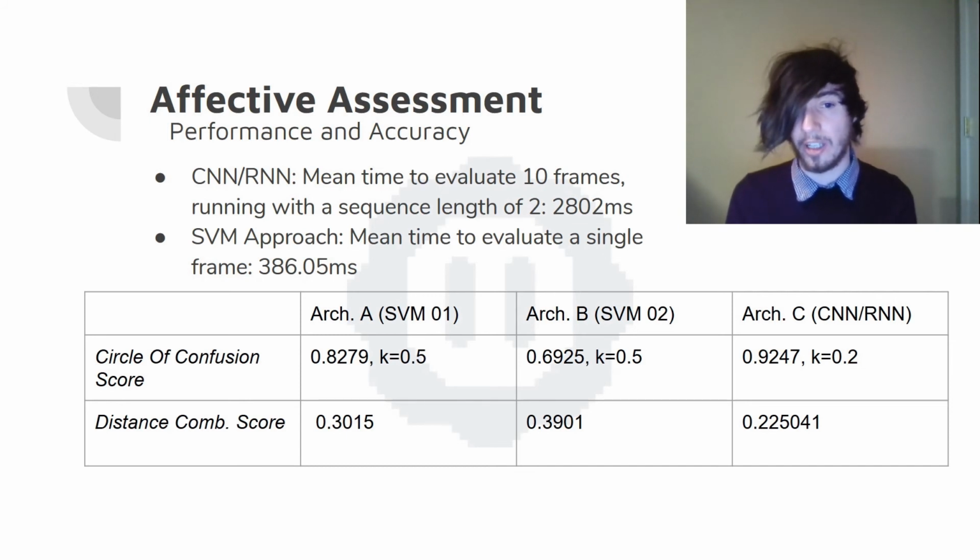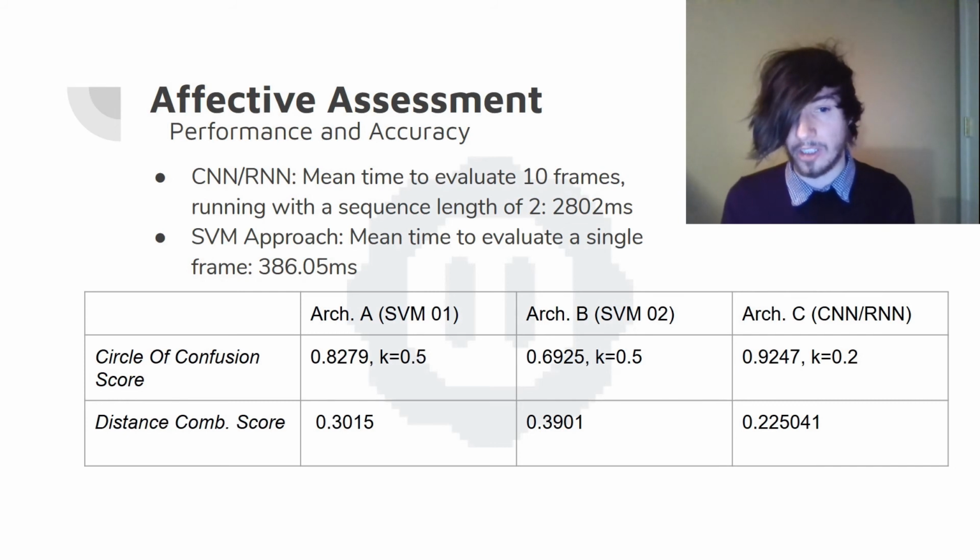Our CNN architecture performed an assessment on 10 frames with a sequence length of 2 and a mean of 2.80 seconds. This longer evaluation comes paired with a much more robust model, and a model that is hardened against things like shadows, sun lighting conditions, and orientation. The model classifies utilizing less than 20% of a single CPU core and less than 500 megabytes of RAM.